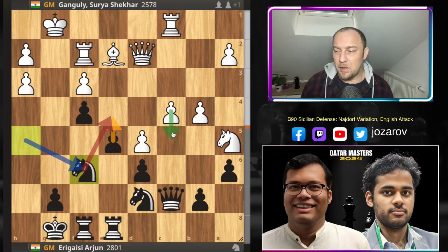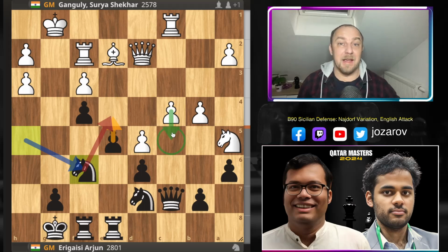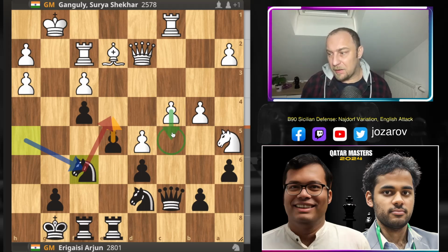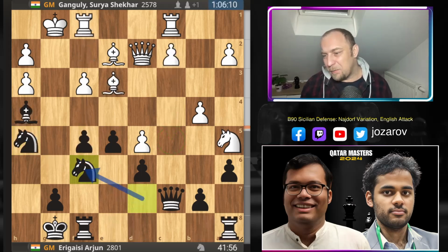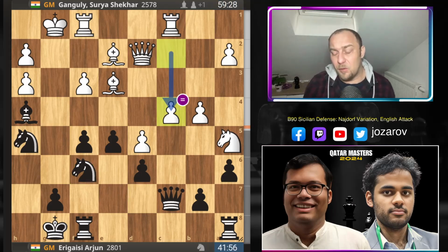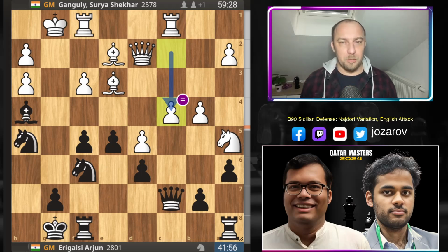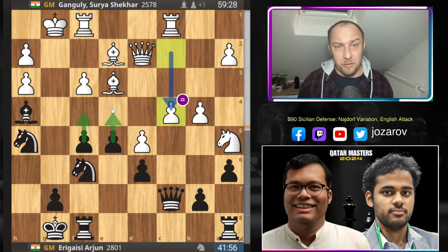White has of course some counter chances here with the move c5, but I think black's attack is again much faster against white's king. But here Arjun plays again maybe not the optimal move, knight to f6, which allows here Ganguly to get back into the game with the move c4, and suddenly black lost a couple of very important moves. f4 should have been played earlier, much earlier, and e4 already. So you see now with c4, black has also some tough time to defend his position after potential c5.